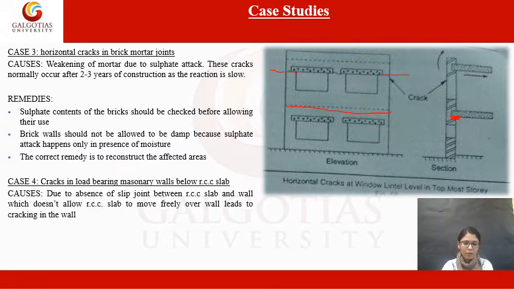This happened due to the absence of slip joint we discussed earlier in the types of cracks. The absence of slip joint between the RCC slab and wall does not allow the RCC slab to move freely over the wall, which leads to cracking in the walls.